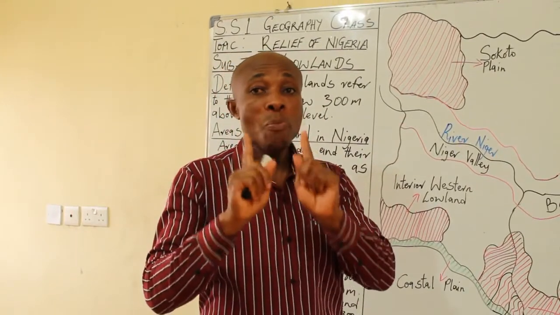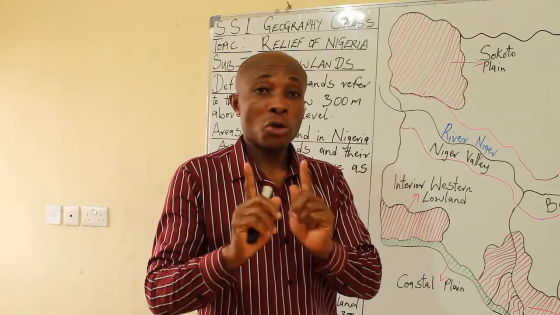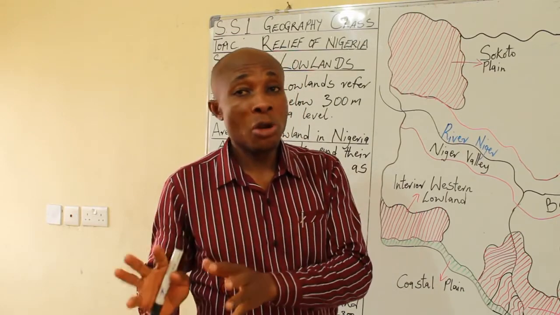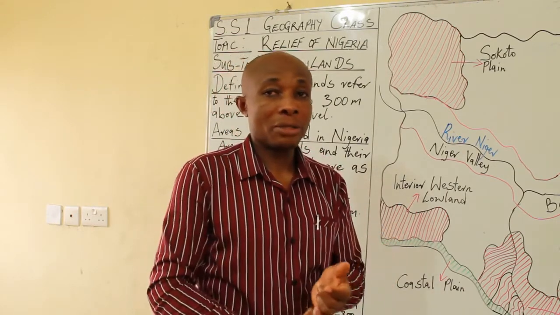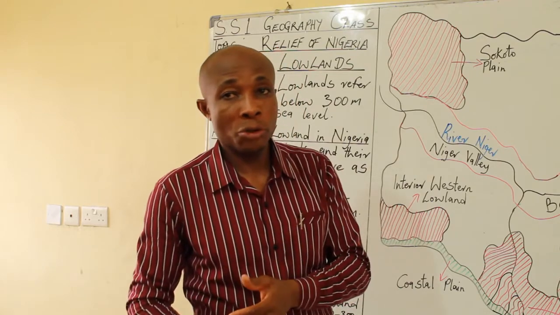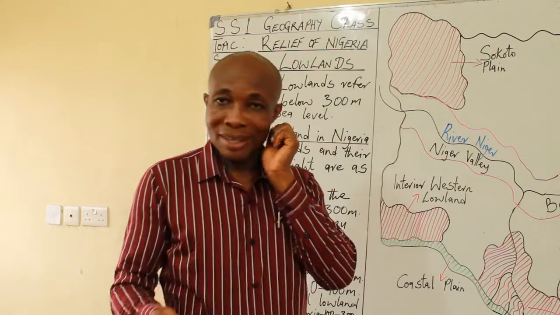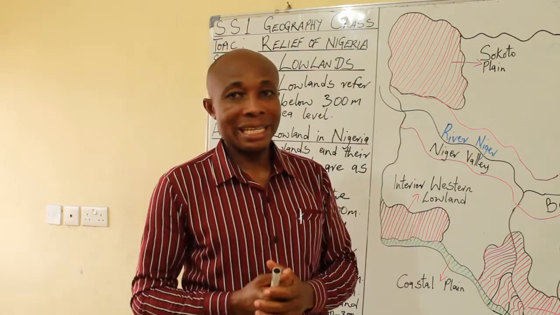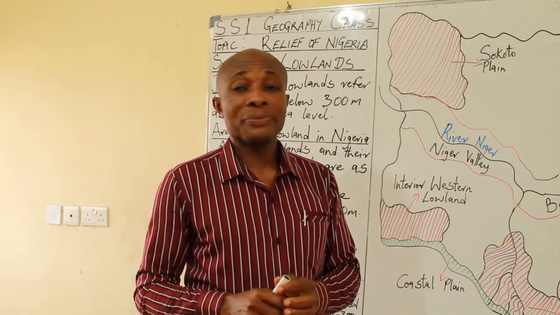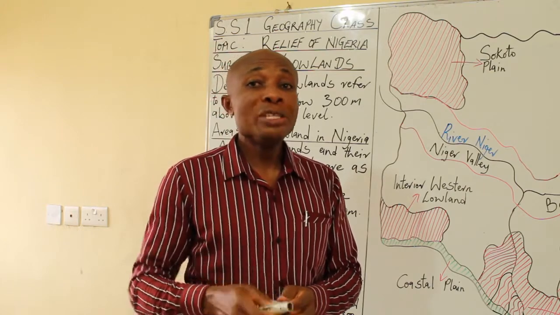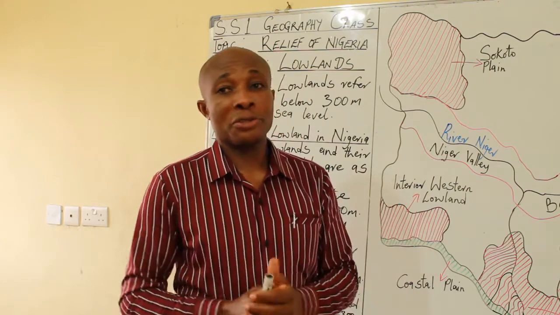And I say two major rocks that can be associated with lowlands are sedimentary rocks and sandstone. And in geography, soil is not created. Soil is formed through the disintegration of rocks.